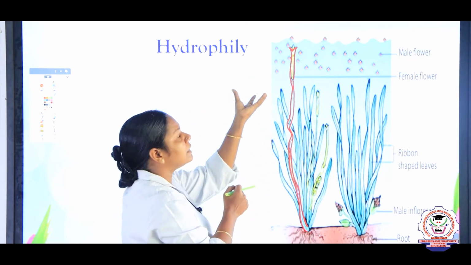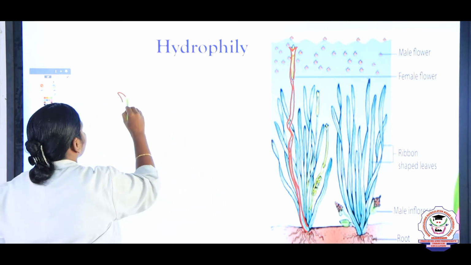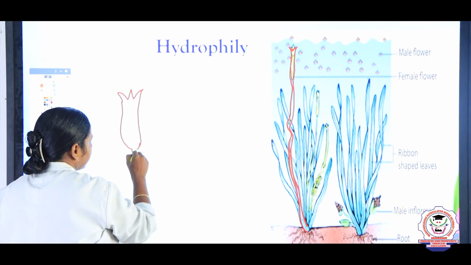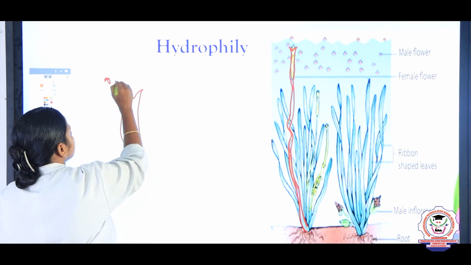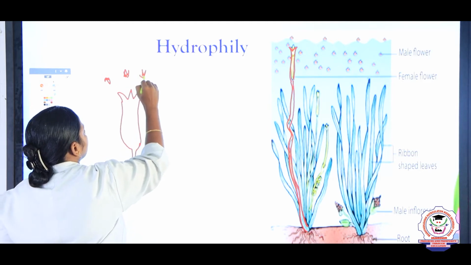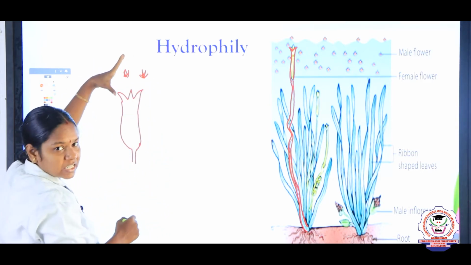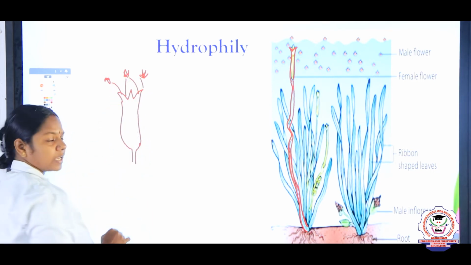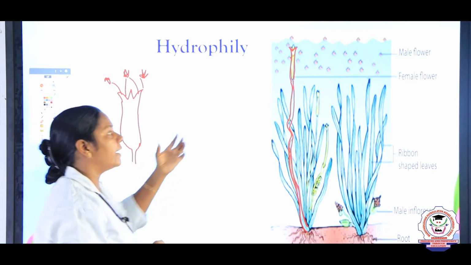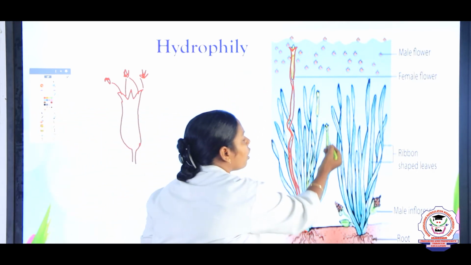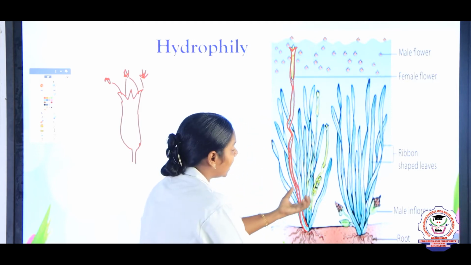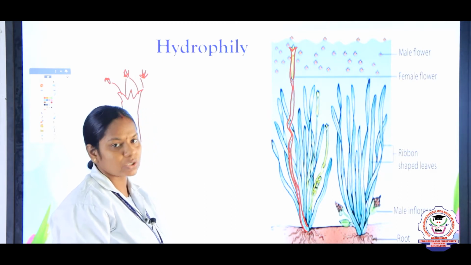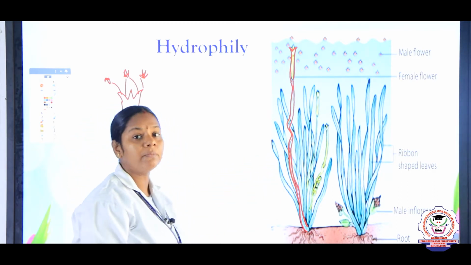So, the female flower will be like this, cup shaped, and when the male flower surrounds the female flower, what happens? The anthers burst and they shed their pollen grains on the stigma of the female flower, right? And now the pollination is completed, and now what happens? The female flower coils back and reaches the bottom of the water and starts producing the fruits. So, this is how the pollination takes place in Vallisneria.